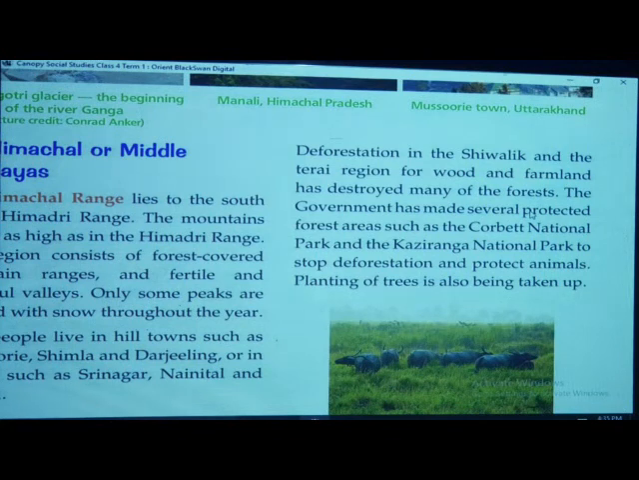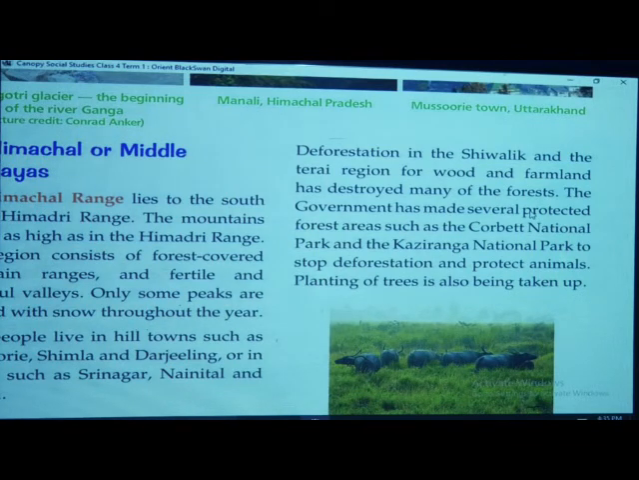I have explained you. Deforestation means cutting down the trees, cutting down of the forest. So it is called deforestation. Whereas what is afforestation? That also I have explained you. Afforestation means planting the trees. Okay, and the Tarai region for wood.